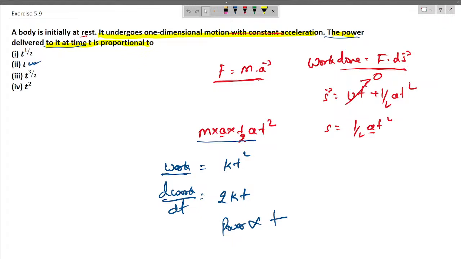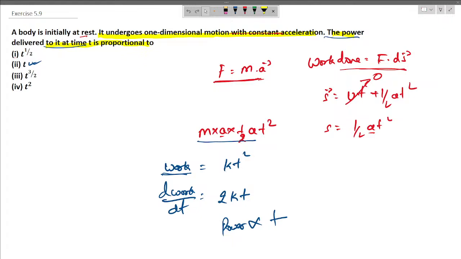Now we know that force is defined as mass times acceleration, and work done is defined as the dot product of force and displacement, and power is defined as the derivative of work done with respect to time.